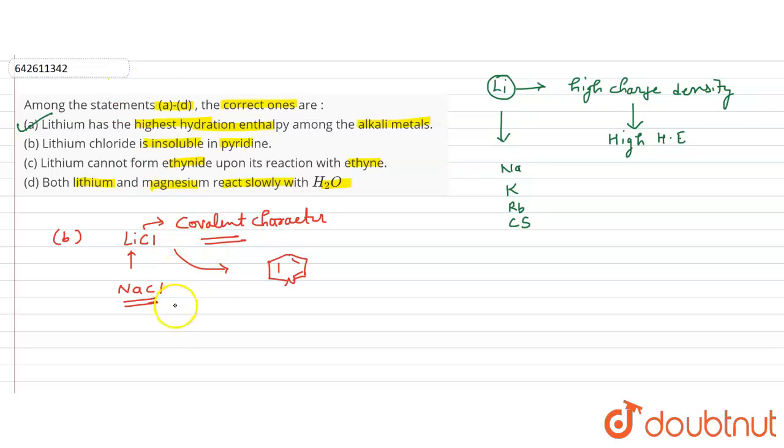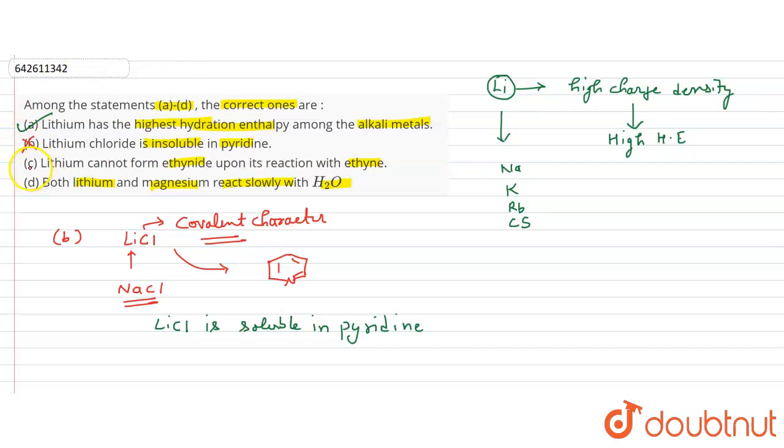So I can write here that lithium chloride is soluble in pyridine due to its high covalent character. That means this statement becomes wrong, because here it says that lithium chloride is insoluble in pyridine. So this statement is wrong.